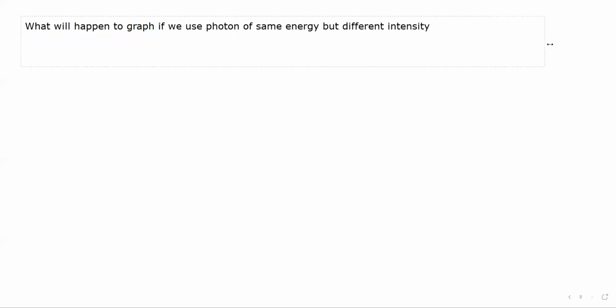Different intensity means changing the number of photons. We keep the energy of a photon the same, but use photons with different intensities. Like here, only one photon is there, then two photons, then three photons.